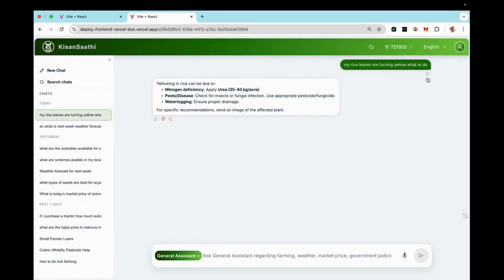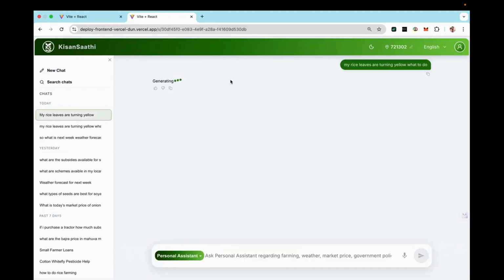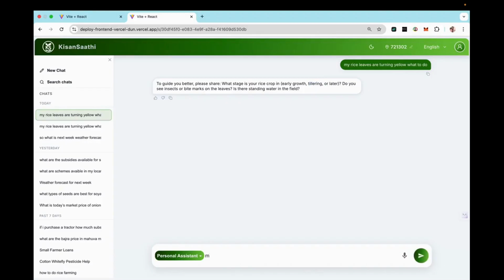Then if I ask this exact query to my personal assistant, let's see what it gives. Similarly, the session gets created. See, it is asking for my crop stage. If I write that it's the tillering stage, it asks whether there are any insects or not. Okay, so I type: stage is tillering, yes, insects are there, and no standing water.